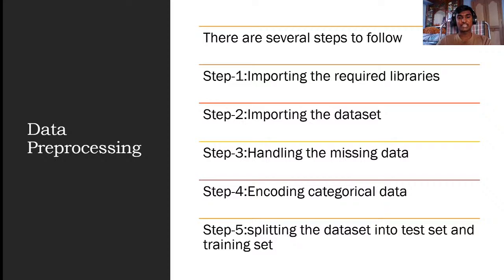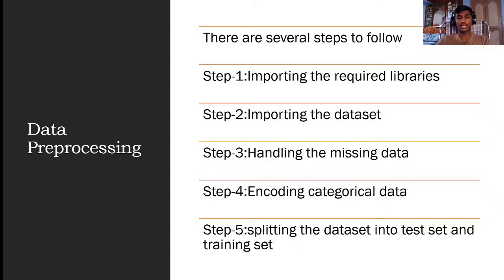In machine learning, the very important part is the dataset. If your friend says, I am doing a machine learning problem, you can ask them, what is the dataset? If he says no, I am not using any dataset, then he is not doing a machine learning problem. The very important thing in machine learning is the dataset, because machine learning is based on past experiences. That's why we need a dataset in our machine learning problems.